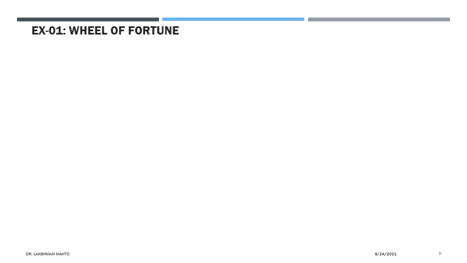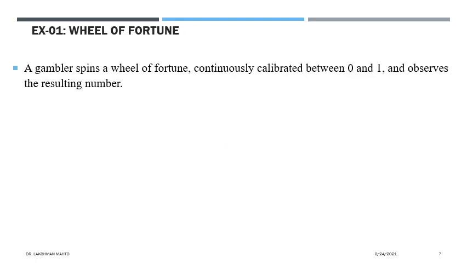I will take one example, and after that I will talk about other things. The example is the wheel of fortune game. A gambler spins a wheel of fortune continuously, calibrated between 0 and 1. We note down those values. The value falls in the interval 0 to 1; it is not going below 0 or beyond 1.